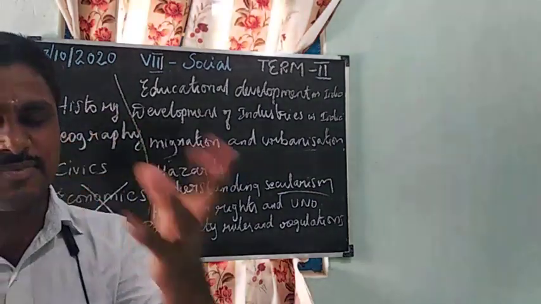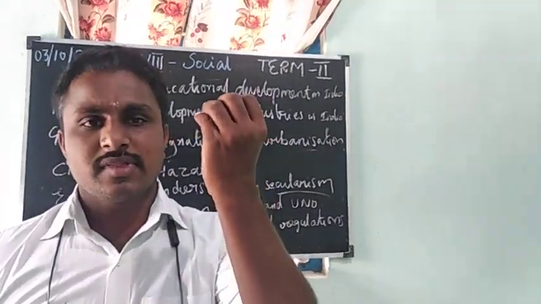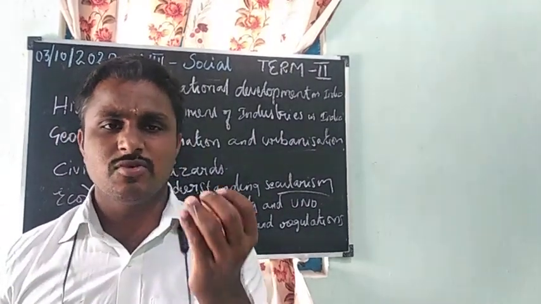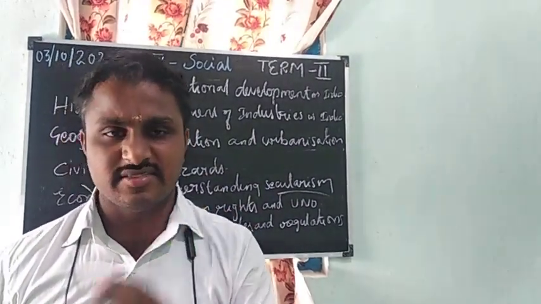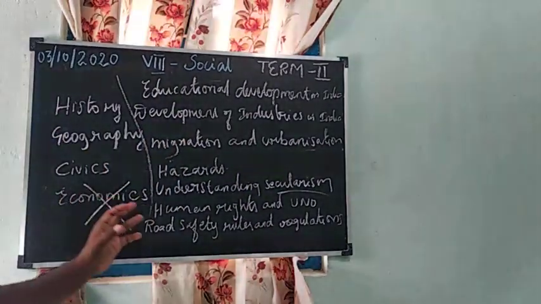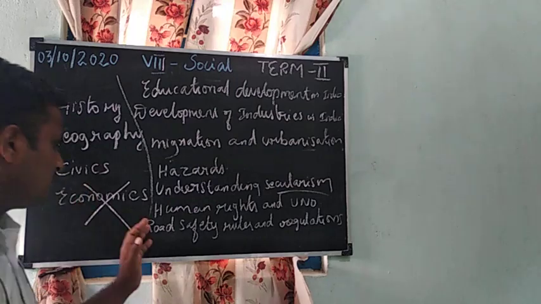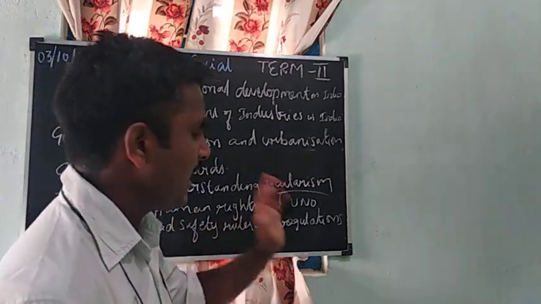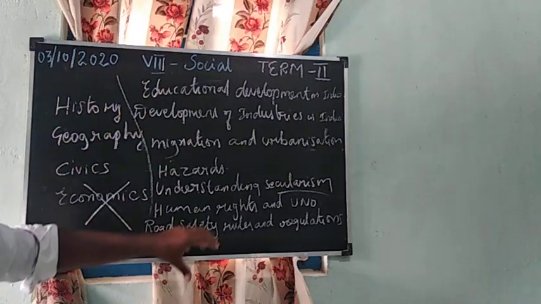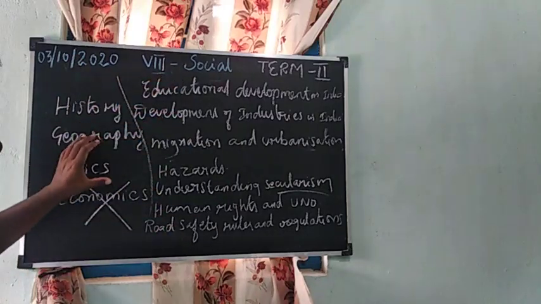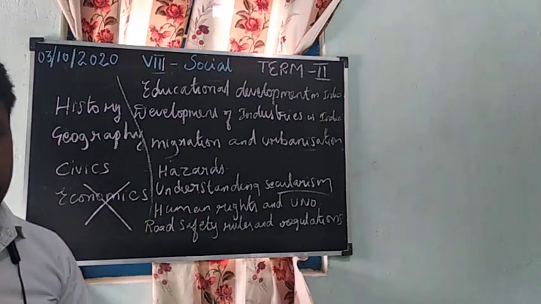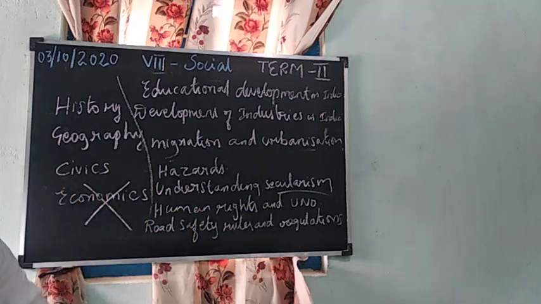We should respect our symbols, like red color, blue color, traffic signals and traffic rules. All this we should respect while traveling on the road. So in this lesson, road safety rules and regulations. This is just an introduction to all the lessons: history 2 lessons, geography 2 lessons, and civics 3 lessons. Economics we are going to learn next term.